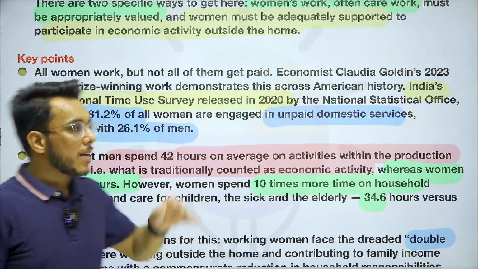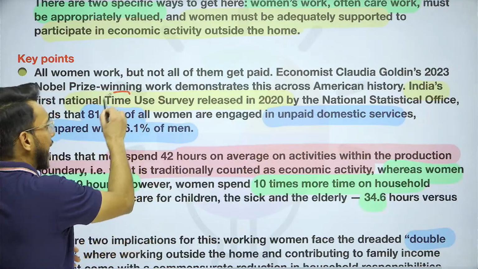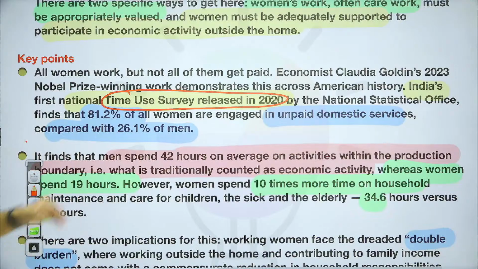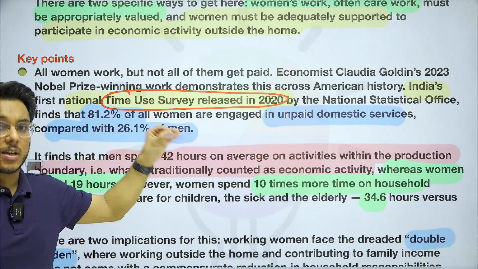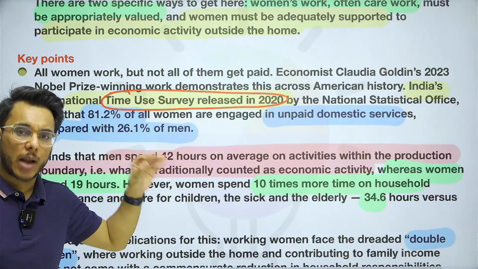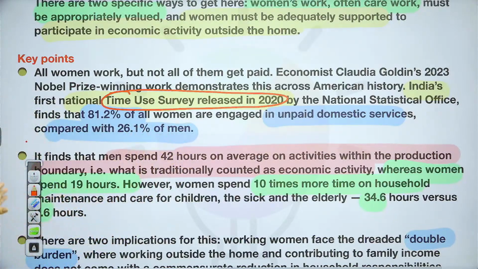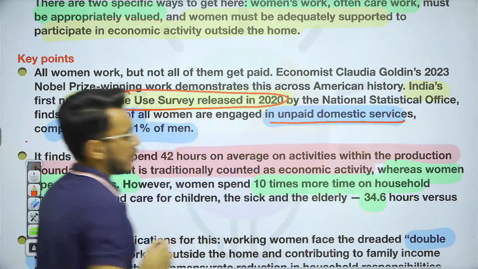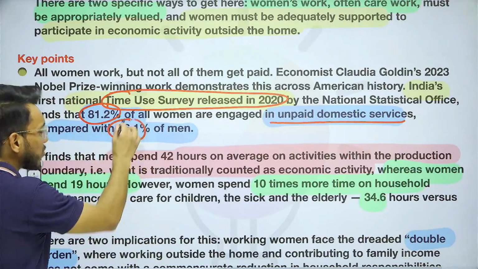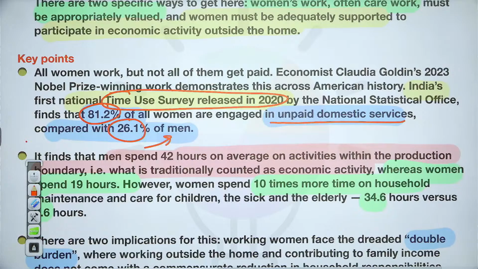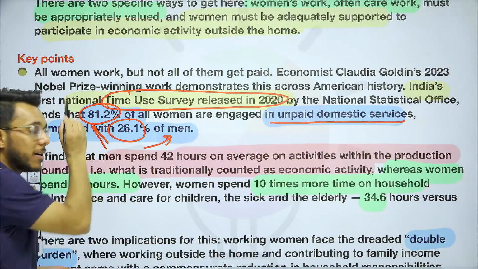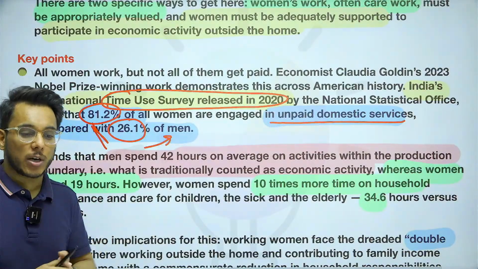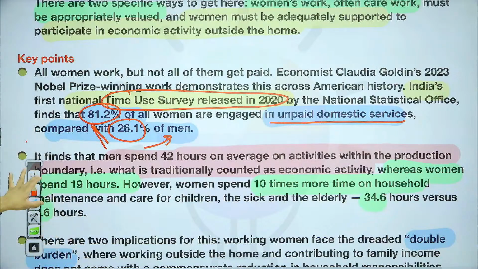For this, the time use survey of 2020 data has been taken. The time use survey of 2020 was released by the NSO, the National Statistical Office, which works under the Ministry of Statistics and Program Implementation. This survey shows that 81.2% of all women are engaged in unpaid domestic services, and just 26.1% of men are involved in unpaid domestic work. So you can see the gap: 81% women and just 26% men. Women have been disproportionately involved in domestic work, which is not economically valued.